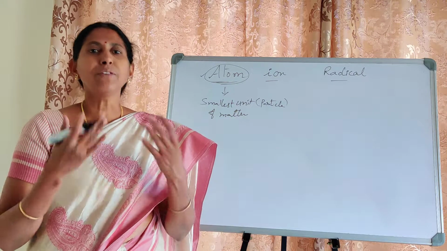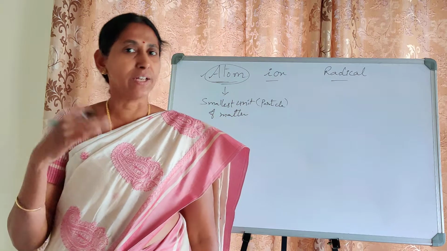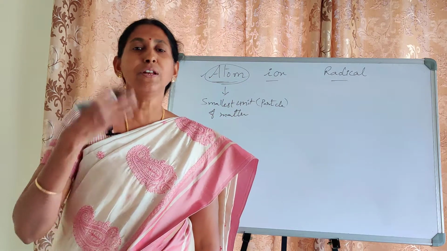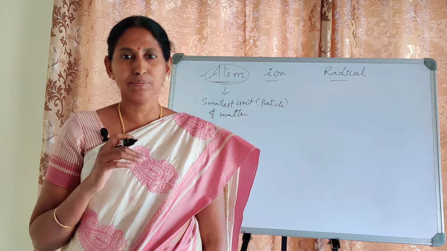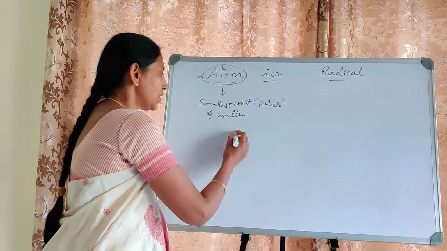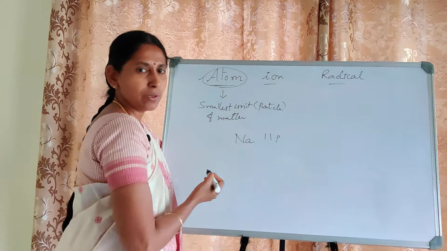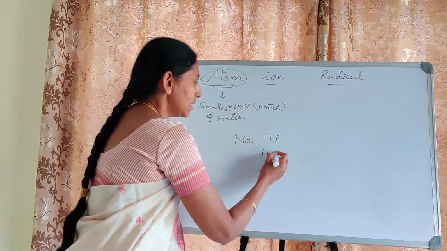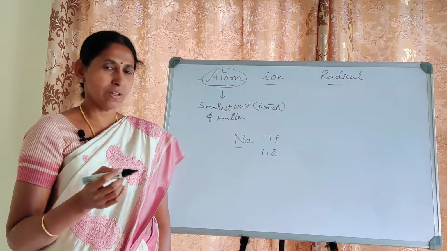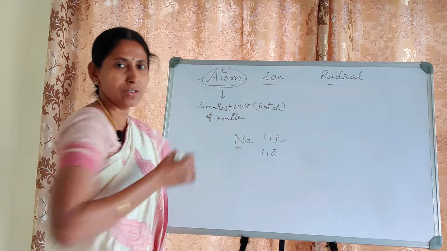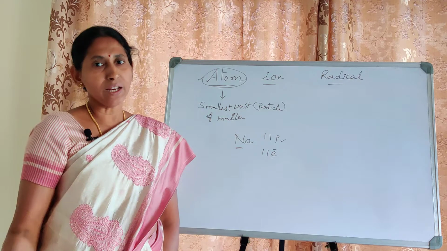When will it become an ion? When it loses an electron or when it gains an electron. If it loses an electron, it will become a positively charged particle. Say for example sodium. How many protons are there? 11 protons. How many electrons? 11 electrons. The atomic number of sodium is 11, we all know very well. So atomic number indicates the number of protons. If the atom is neutral, that many electrons will be there.